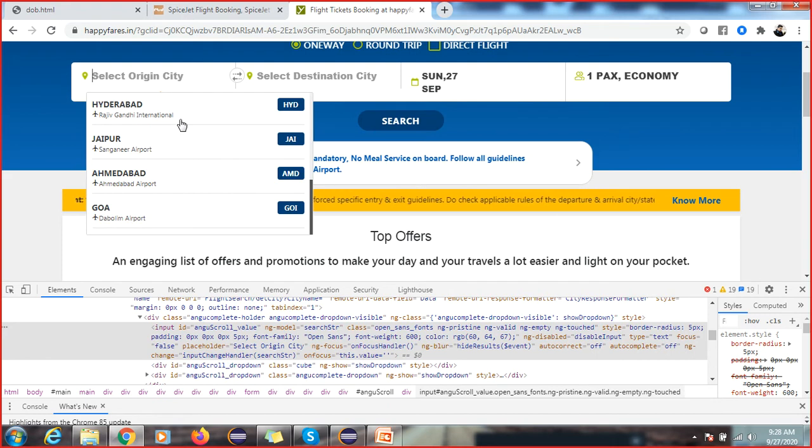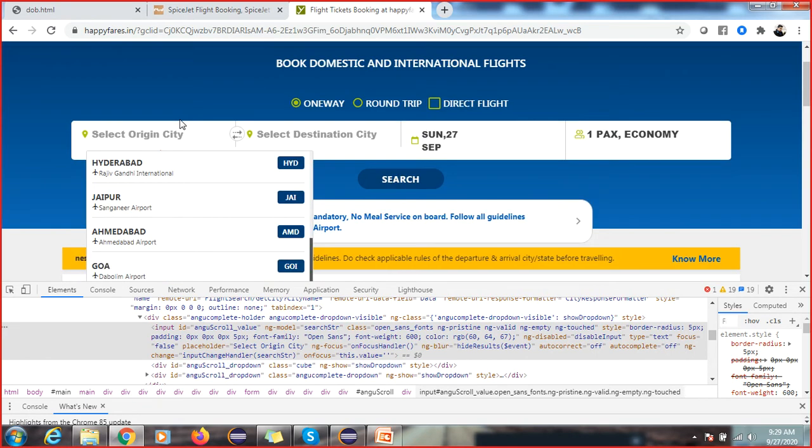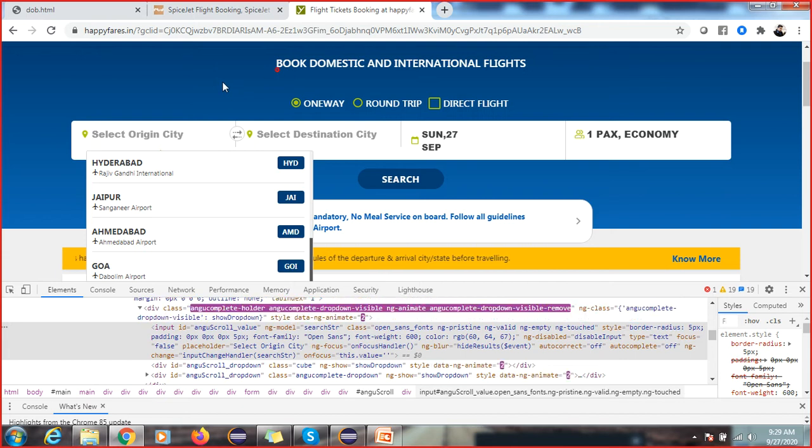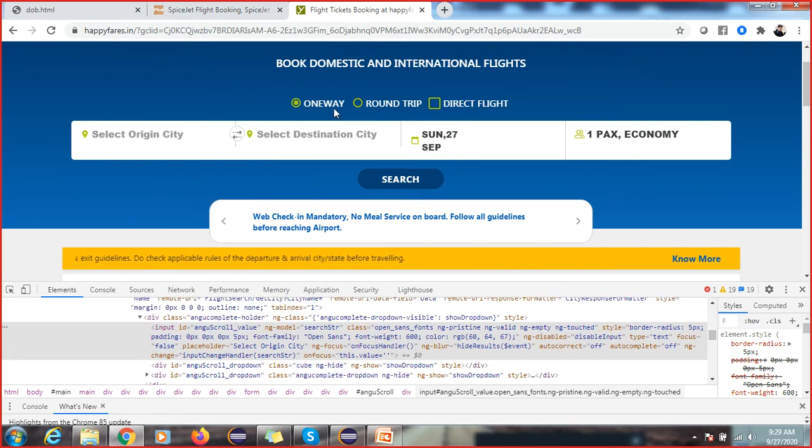The disadvantage is that we can only automate the UI page, and many websites are bringing different things to the market. Sometimes they are even adding artificial intelligence to the application. I told you, everything is going to be automated, and after 5 years the software industry will be more complicated and you will have to depend only on your programming skill. That's why we have to work on programming skill, because after 5 to 10 years nothing will be manual.